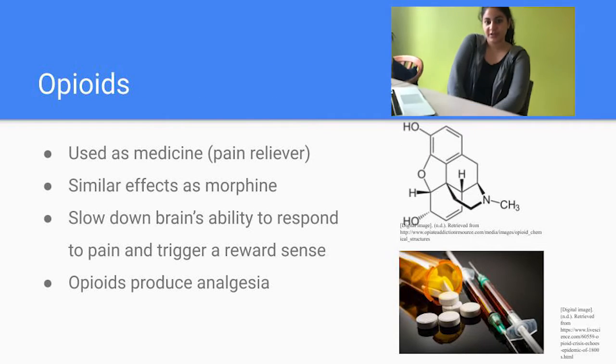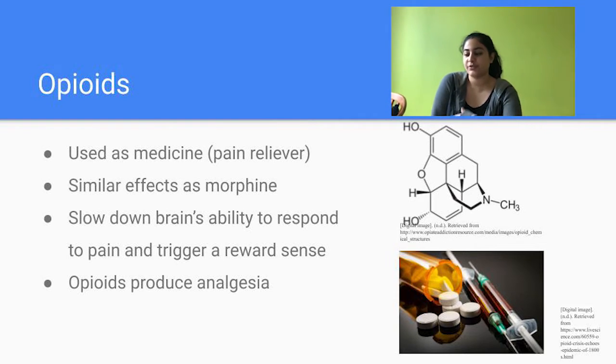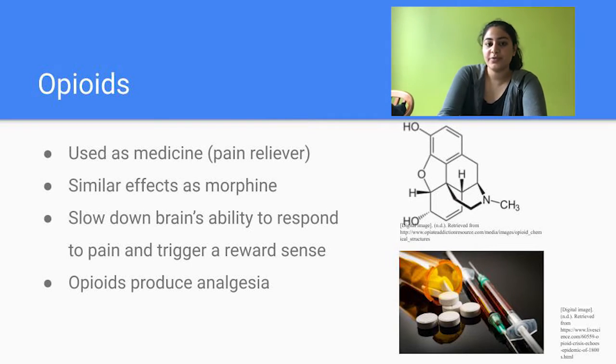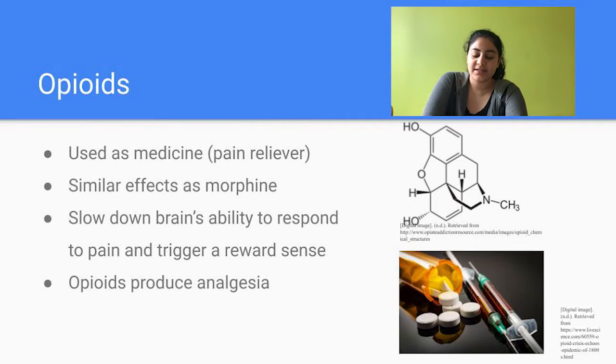Opioids is a type of drug. It's made from the poppy plant. It's used often as a medicine, but can also be used for enjoyment and pleasure. It's used as a pain reliever, and it has effects similar to morphine. They act on opioid receptors to create this morphine-like effect. They can be classified by the chemical structure shown in the slide. However, not all opioids are based on the same chemical structure. They have different physiochemical properties, but they all target the same receptor.